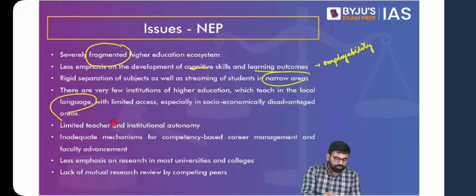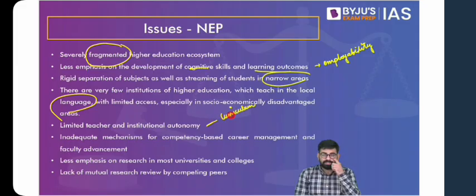Then again, you have very limited teacher and institutional autonomy. One thing is to understand this autonomy from the curriculum point of view. The curriculum is decided by the university, and you have to follow the same. And not just curriculum, but various aspects of it: how you have to proceed, what has to be covered, in what manner it has to be covered. Everything is being dictated. Everything is being imposed on the teachers and the colleges. They do not have the scope of making changes according to their demand.